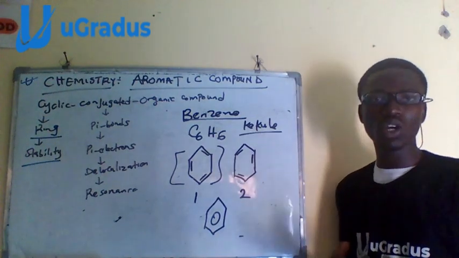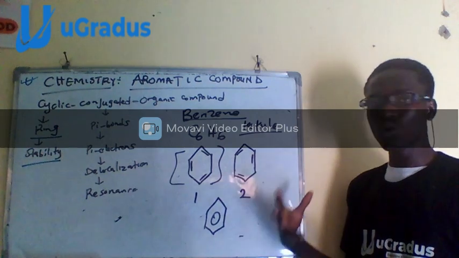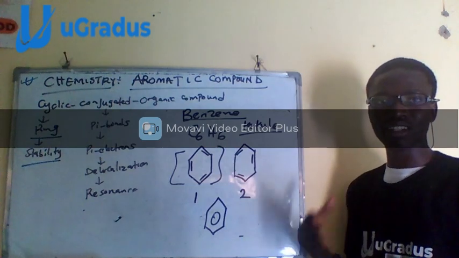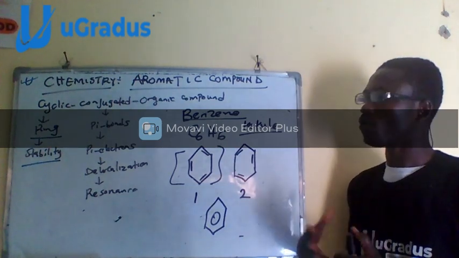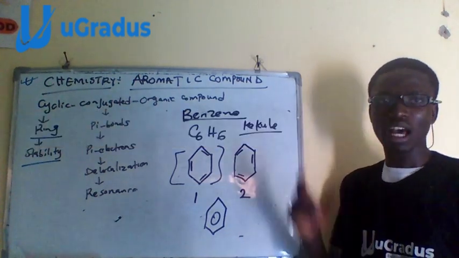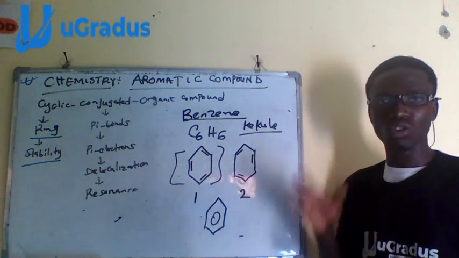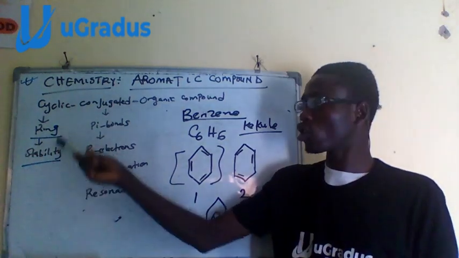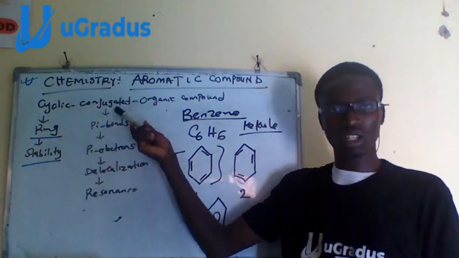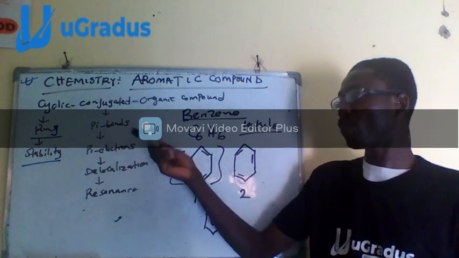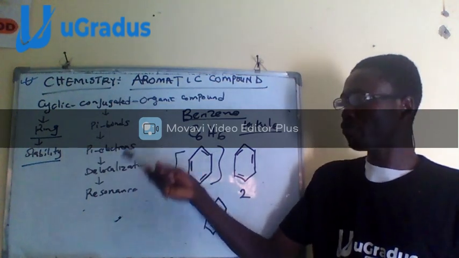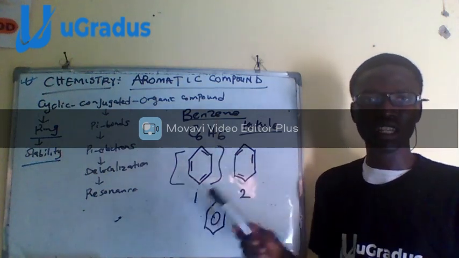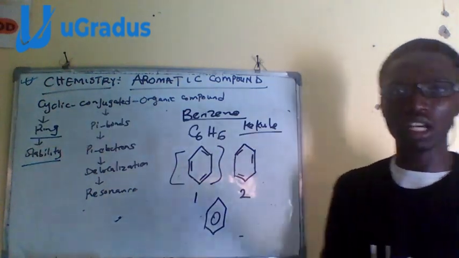Now, in the next video, I'm going to be taking you through some more details about benzene structure, the reactions they undergo, and some more things you have to know. But just know that aromatic compounds are cyclic, conjugated organic compounds that possess special stability due to their ring structure and because of their conjugation. Conjugation of pi bonds. Pi bonds give pi electrons that are delocalized, they move about in a ring, giving them a special stability.